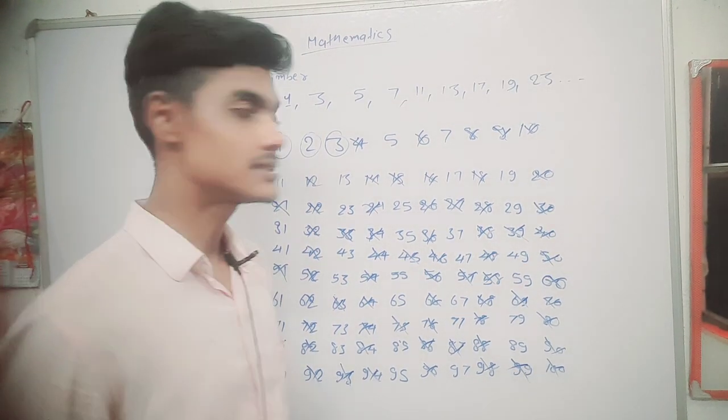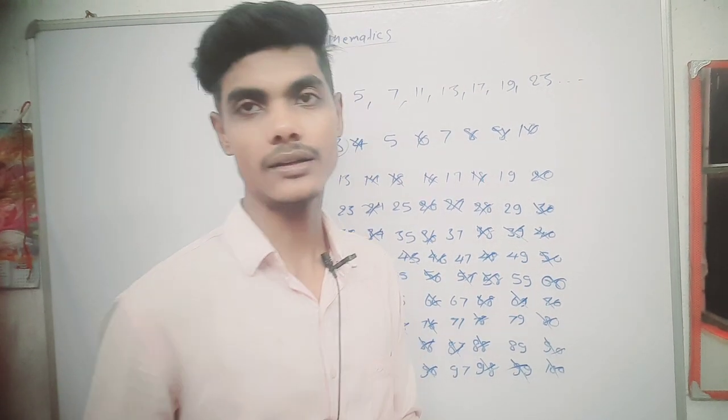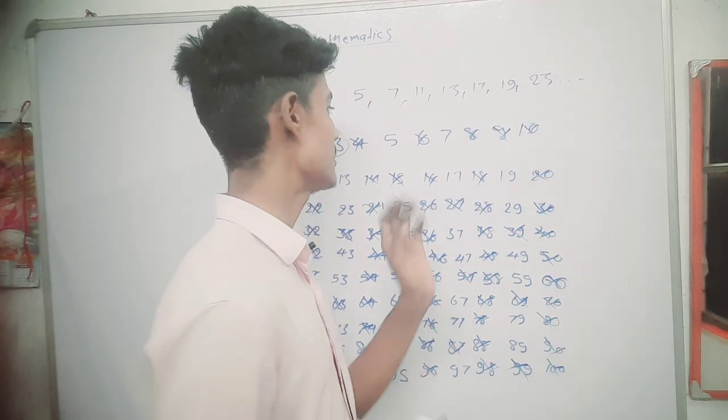What I did, I circled 3 and cut all numbers that are divisible by 3.